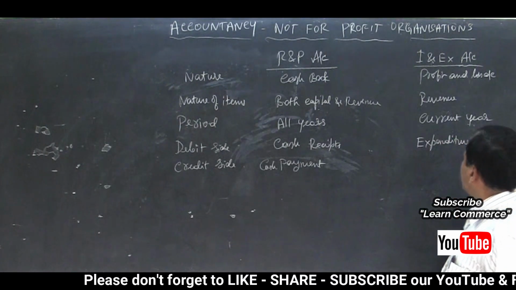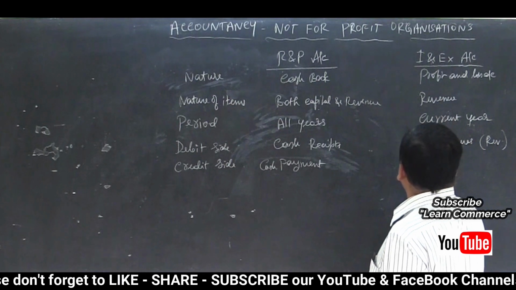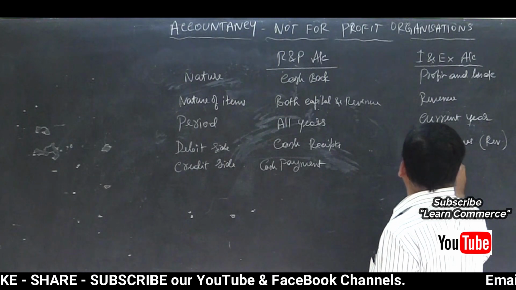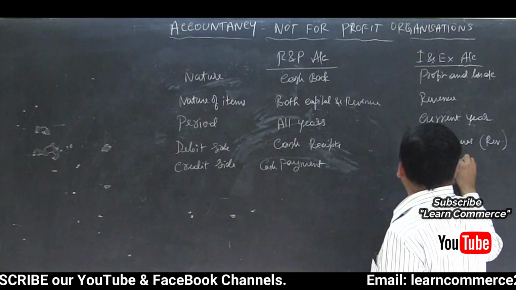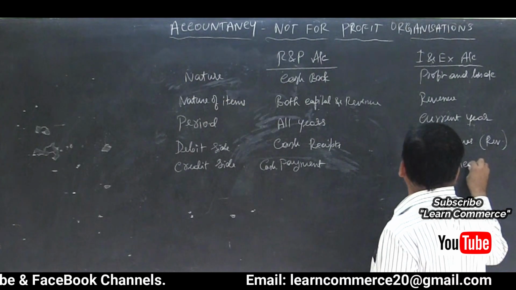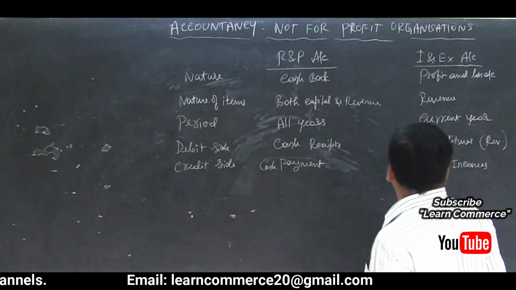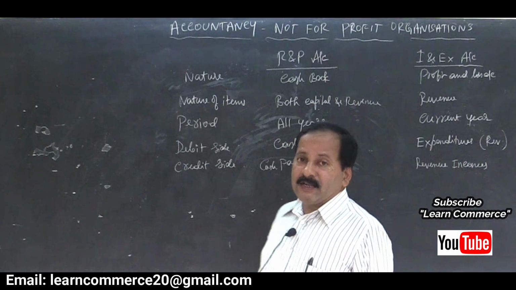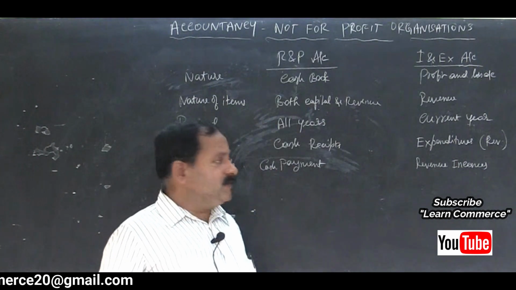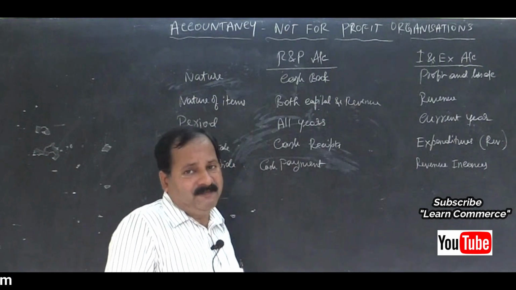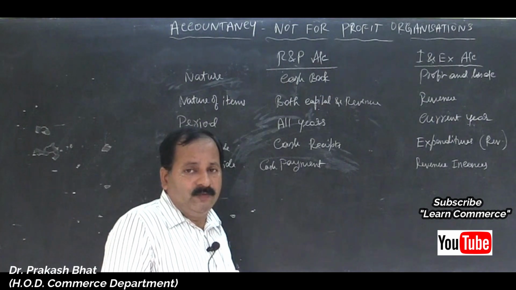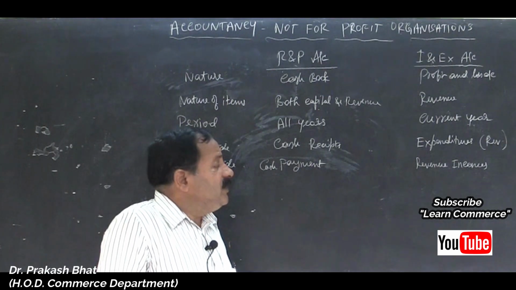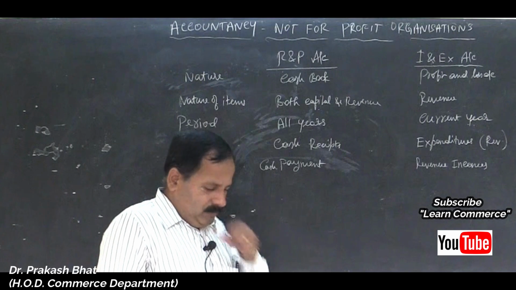And in case of income and expenditure account, all revenue, that is incomes, are entered. Revenue nature items are recorded on the credit side because it is the income side. Credit side will always be the income side in case of income and expenditure account.